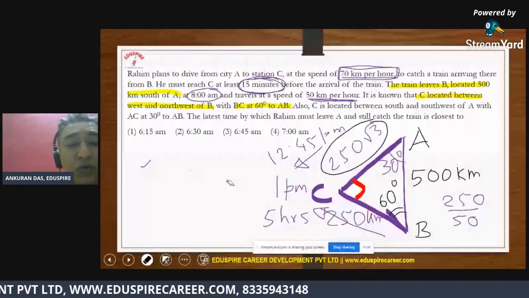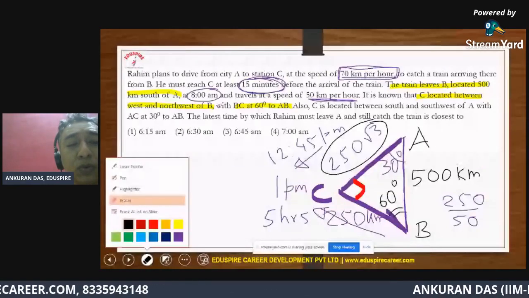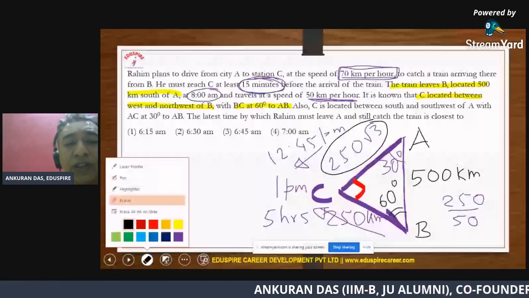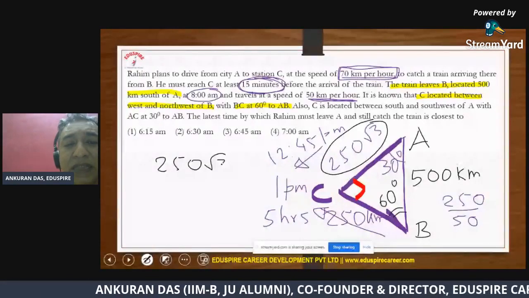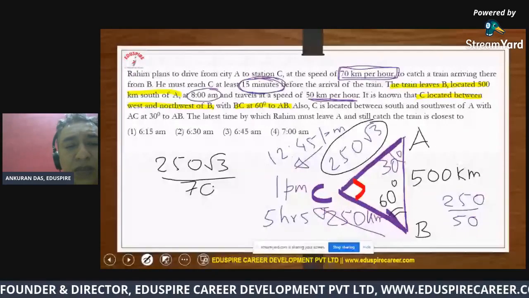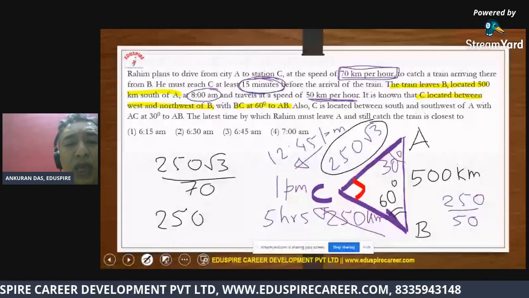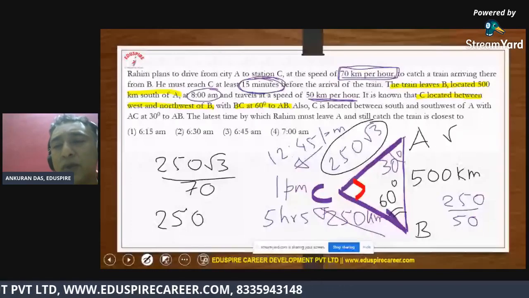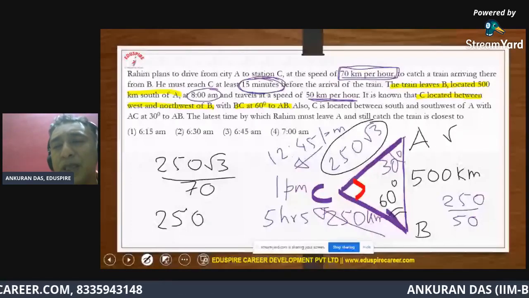Now let me do some quick calculation. That is 250 root over 3. That's the distance, and Rahim's speed is 70, of course. So I'm trying to understand how much time he will take. Now see, root over 3 happens to be a very close value I'm taking, because finally they have said closest to, so we have to do approximation.